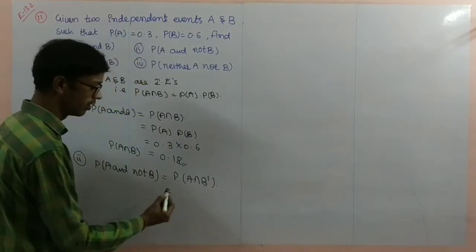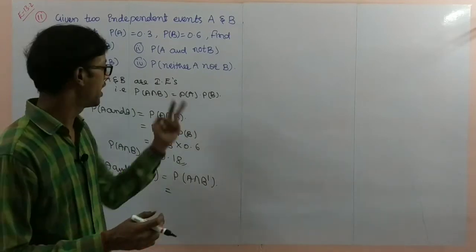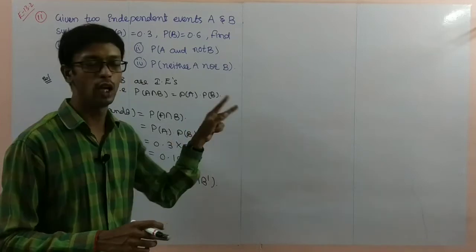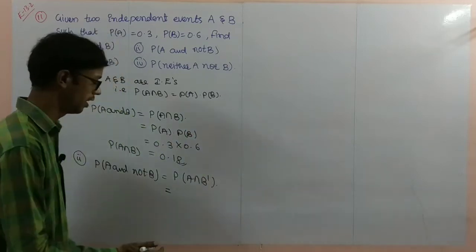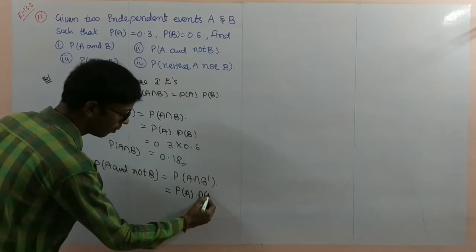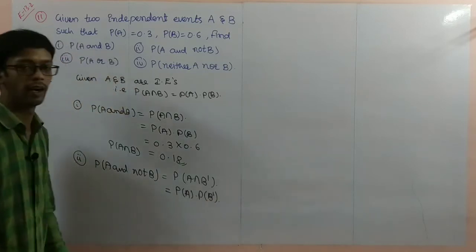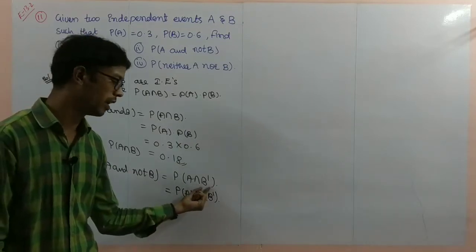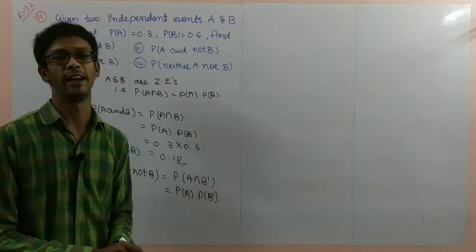So that one rule is there. Directly, if A and B are independent, A and B complement are also independent events. So directly we can write probability of A into probability of B complement. Here we can split, because A and B complement are also independent.